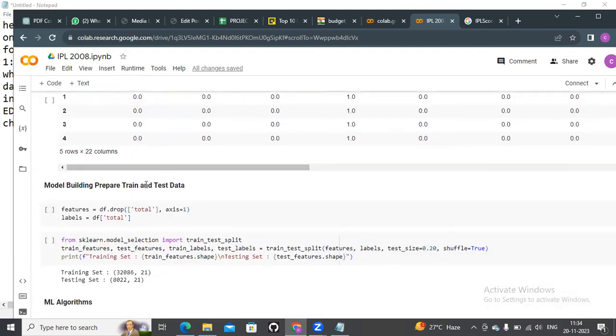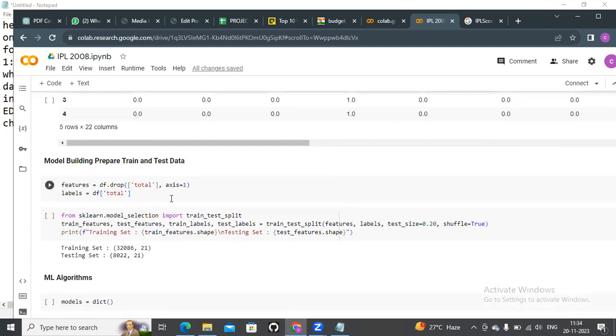After that we just assign a model for the training and testing data, with features and labels.